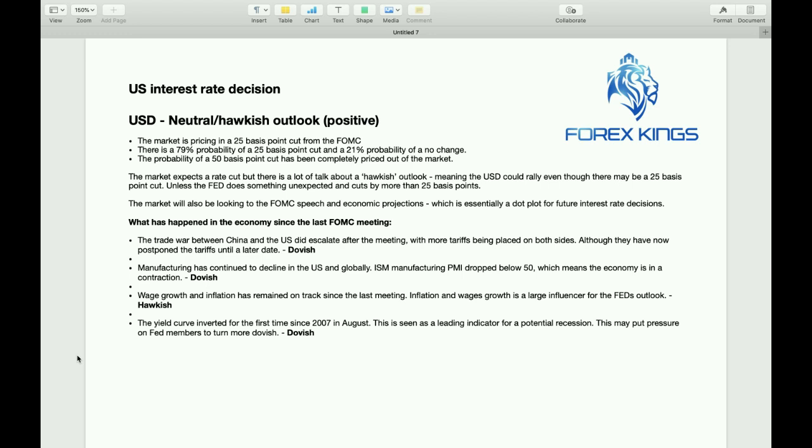Now, manufacturing has also continued to decline in the US economy, and also globally actually. So the ISM manufacturing PMI dropped below 50. Now, a result below 50 indicates the economy is contracting. So the US economy is in a contraction based on the US manufacturing PMI.